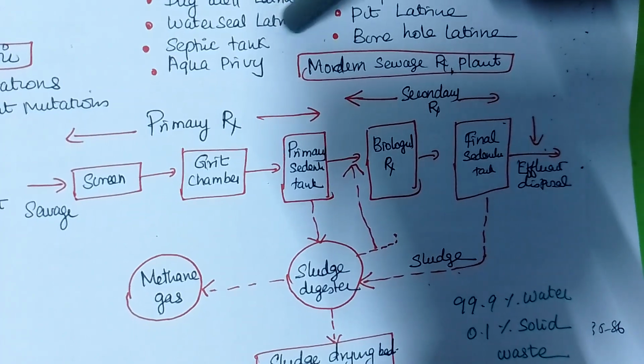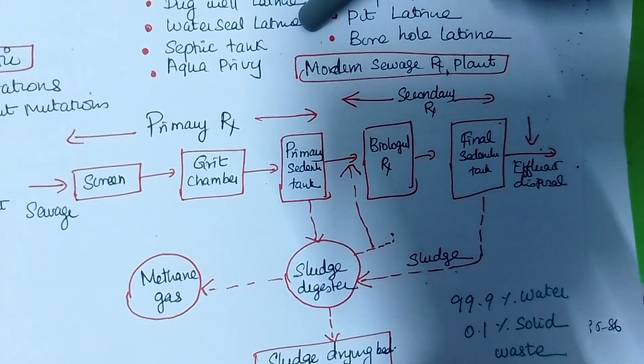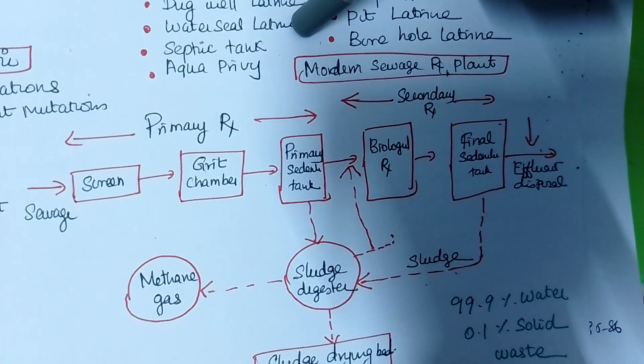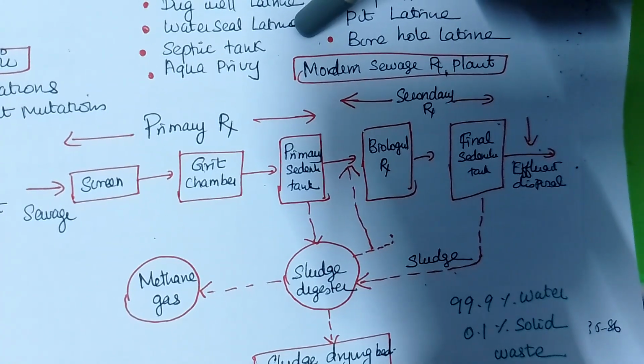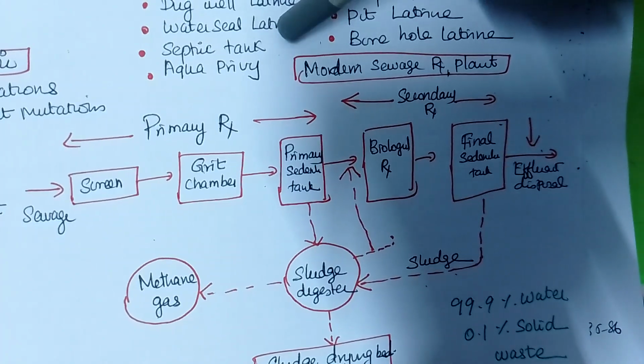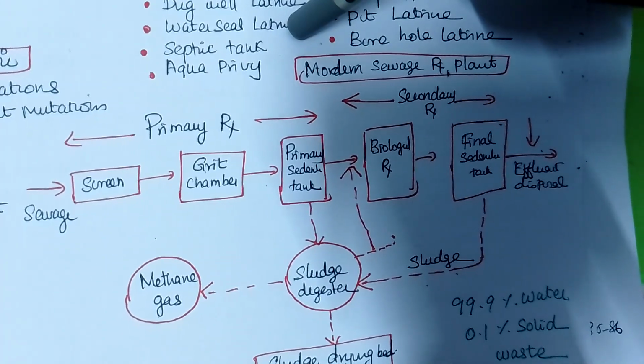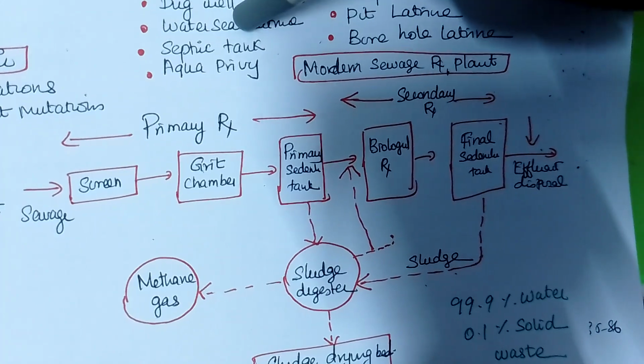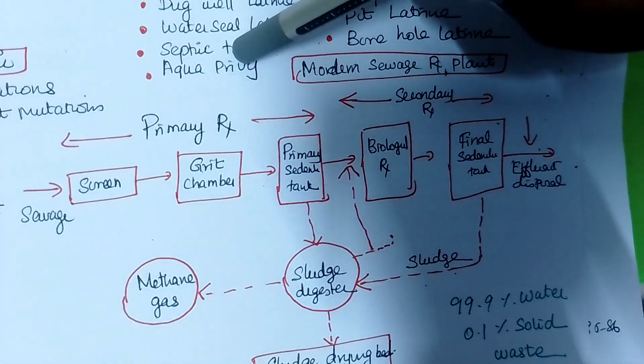Dugwell latrine. After some time, the water seal latrine came. Water seal latrine is like a flush type. Now we are flushing, no? This is a very good type, and here the water is coming out. No fly can touch the feces. And in this water seal latrine, the feces goes to the septic tank.